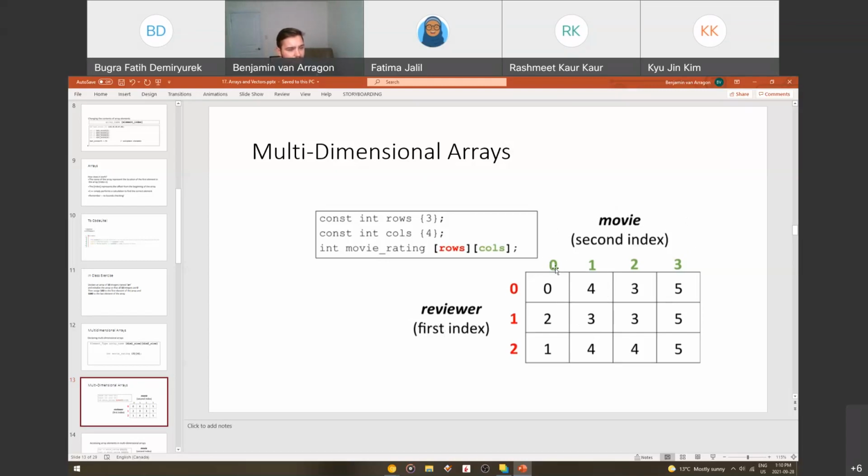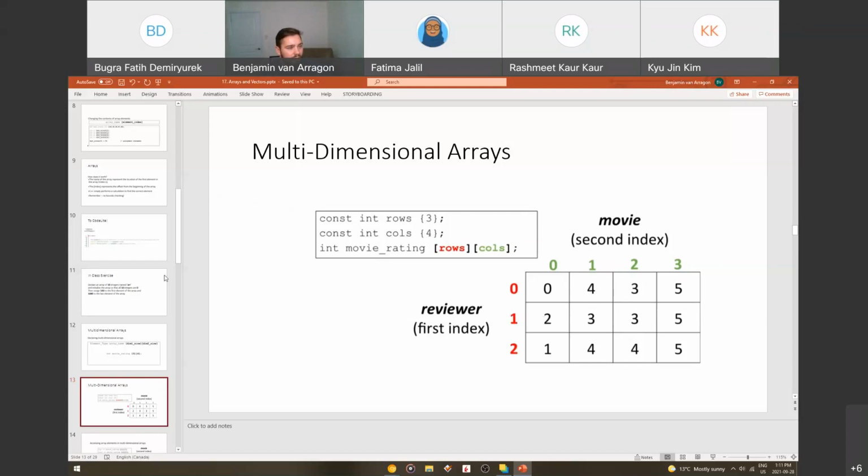Say for movie 0, which could be the Titanic, it was reviewed by reviewer 0, and he gave it a score of 0. But then reviewer 1 gave the Titanic a score of 2, and reviewer 2, the third reviewer, gave it a score of 1. And so on and so on. So we can see all the scores that reviewer 1 made for all the different movies, or we can see all the reviews that a specific movie got from all the different reviewers.